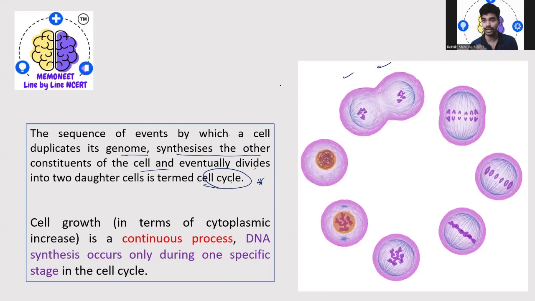Cell cycle stages, right? Prophase, metaphase, anaphase, telophase, and interphase. So even in interphase, we do have G1 phase, synthesis phase, G2 phase, right? In one specific phase, like the synthesis phase, DNA synthesis occurs. That is what they're trying to say: DNA synthesis occurs only during a specific stage of the cell cycle.